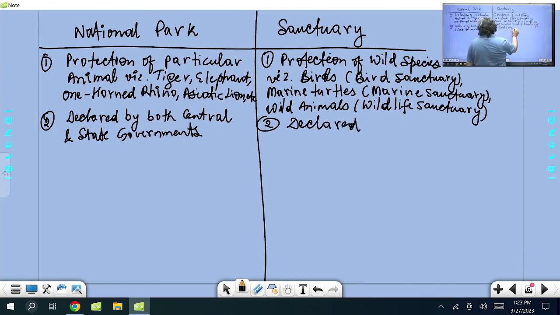So you must not think that a national park is by only the central government and a sanctuary by the state government. No. Wildlife comes under the concurrent list, so under the Wildlife Protection Act both central and state governments can declare national parks and sanctuaries.